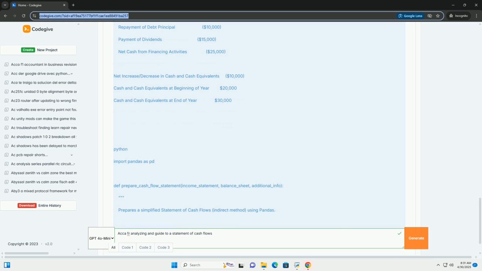7. Code example, Python. Key points about the code. Pandas data frames: it uses Pandas data frames to store the financial statement data. This makes it easy to manipulate and access the data. Error handling: the try-except block handles the case where depreciation expense is not found in the income statement. The get method is used when accessing dictionary elements from the additional_info dictionary, providing a default value if a key is missing. Robust error handling is essential in real-world applications.